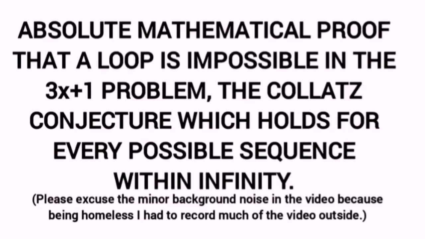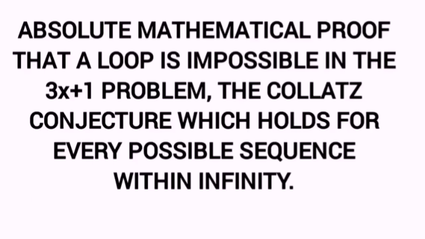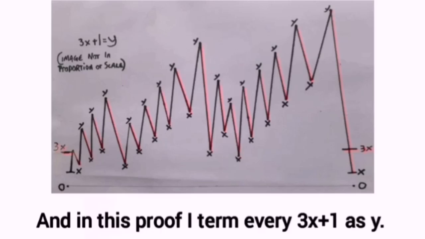This is absolute mathematical proof that a loop is impossible in the 3x plus 1 problem, the Collatz conjecture, which holds for every possible sequence within infinity. And in this proof, I term every 3x plus 1 y.